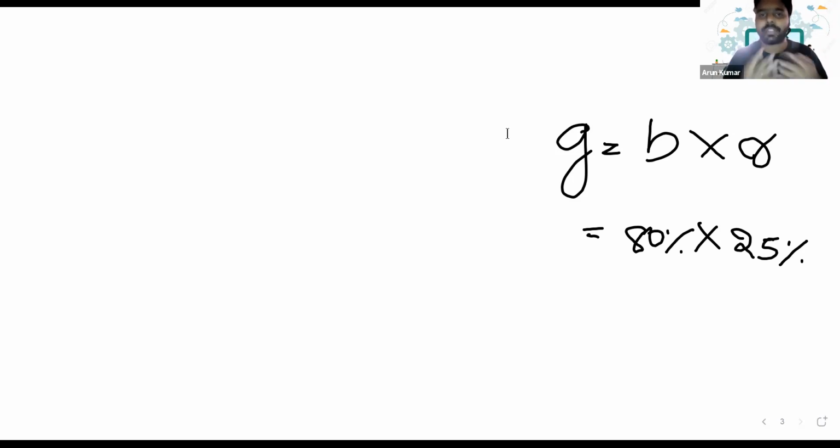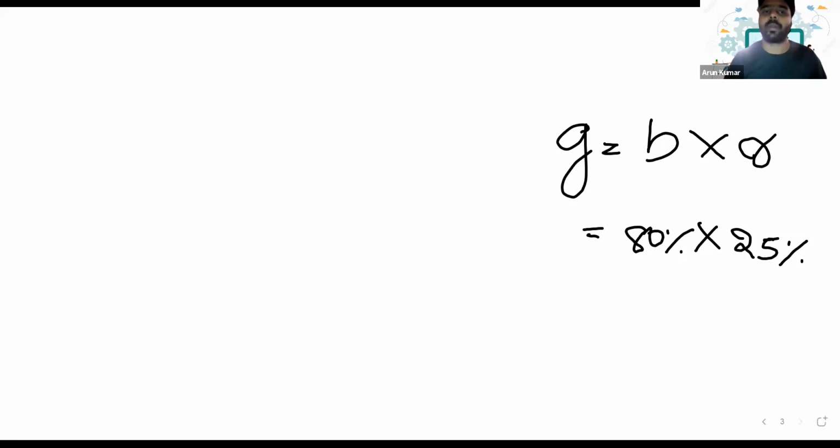So we assume that whatever return we have made in the current year, and how much we have retained from that return, we will use that fund for future growth. The growth of the company will depend upon the percentage of funds that we have retained. That's how we arrive at this formula, G is equal to B into R. So there are two different ways to calculate the growth: either we can use the average method or we can use Gordon's growth model.